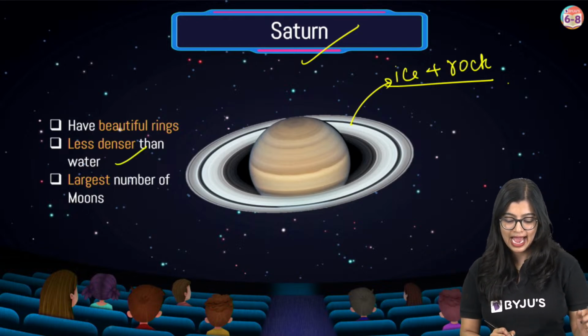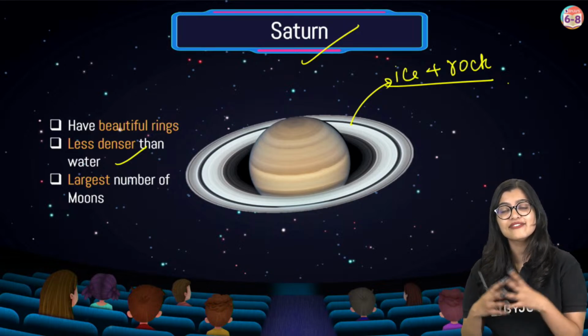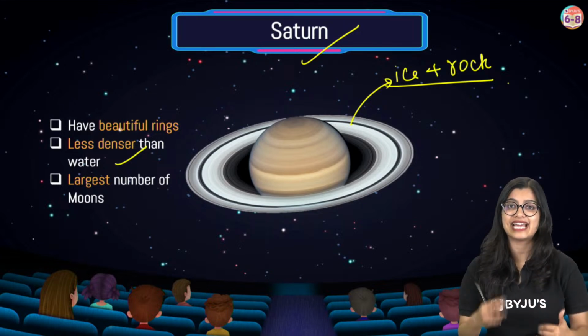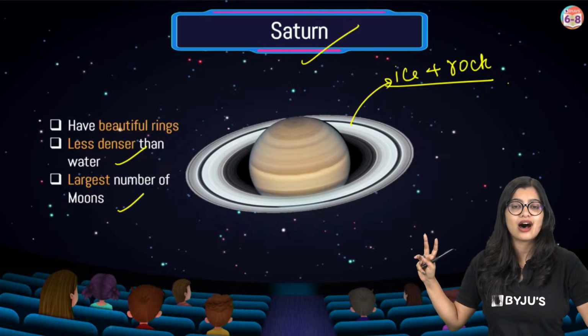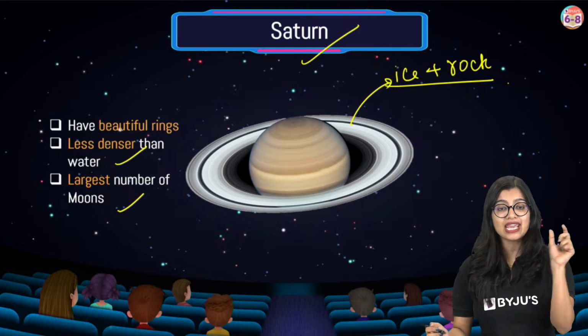Now, of course, we see that it is very light. Saturn is a very light planet. It's actually less dense than water also. And we see that it has many moons, right? Largest number of moons. Why ice?